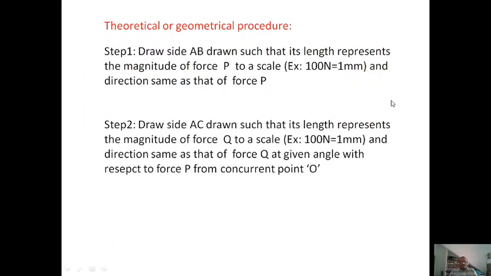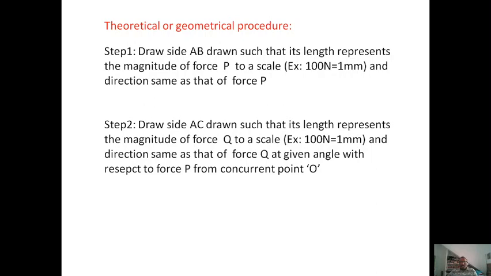Now this is the procedure, a geometrical, diagrammatic representation of the parallelogram. What is step one? Draw the side AB such that its length represents the magnitude of force P to a scale.